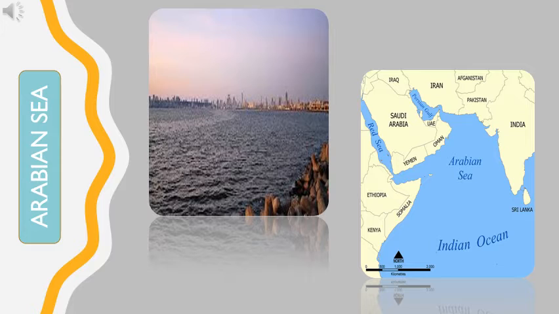The sea has borders with Asian countries such as India, Pakistan, Iran, Oman, United Arab Emirates and Yemen. Arabian Sea is economically very important due to the presence of huge oil fields of Arabia.